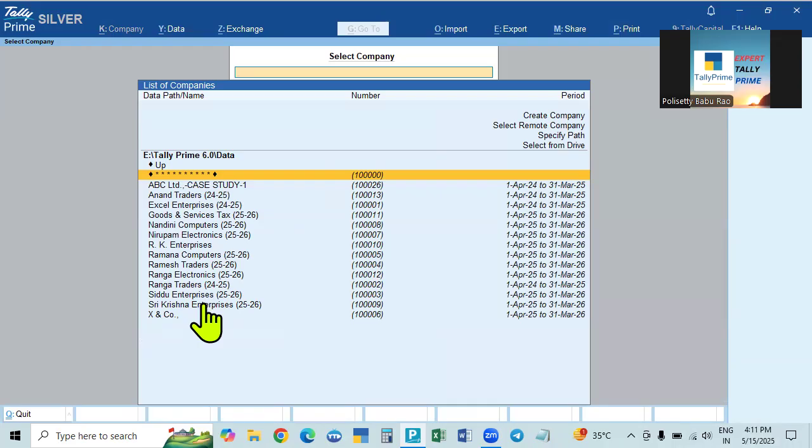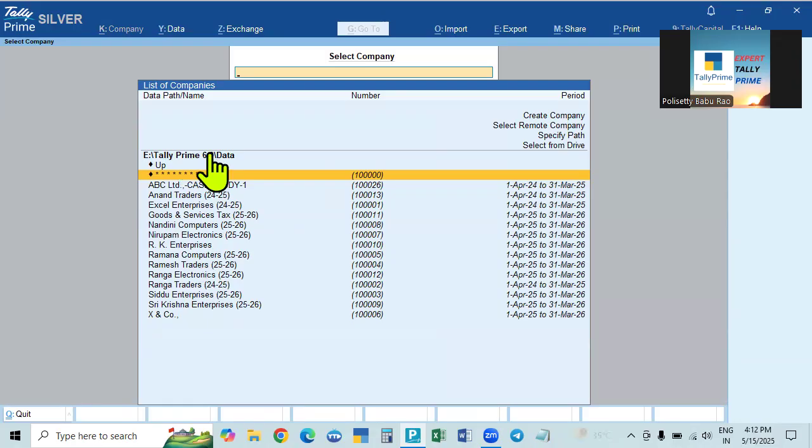For that, what we can do is keep a copy of every company, that is, the full data in the company. Take the copy of the data of all the companies and save it at some other place, not in the original data path. That is E drive CR6, this is the original data path.